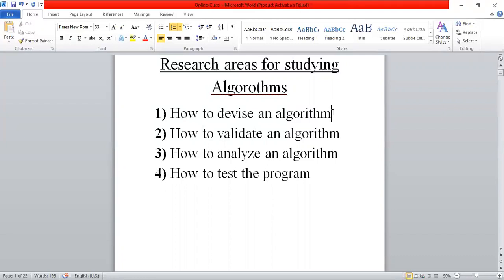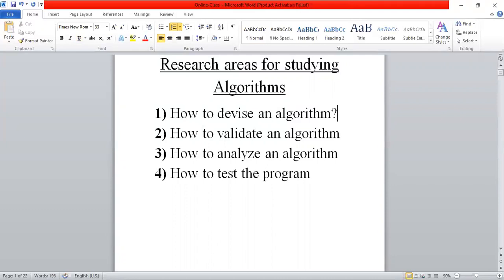Like that, there are so many steps required for solving the problem, but here we are not going into that much depth. Here we are concentrating on only algorithms. So we need to study these four items. These are enough. These are the research areas or questions.